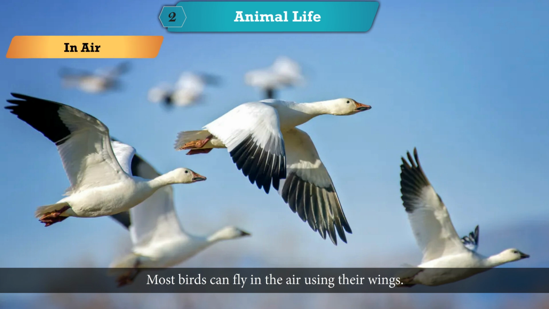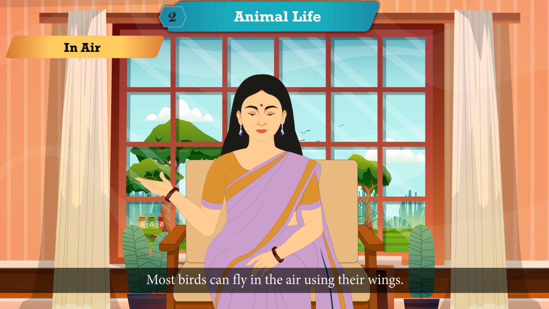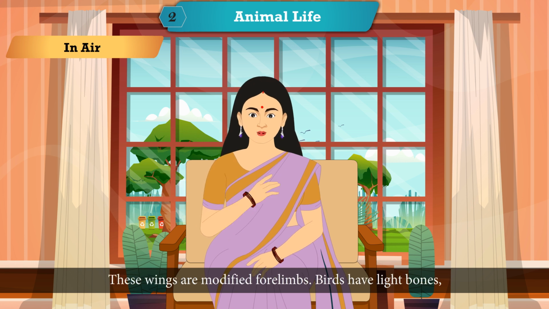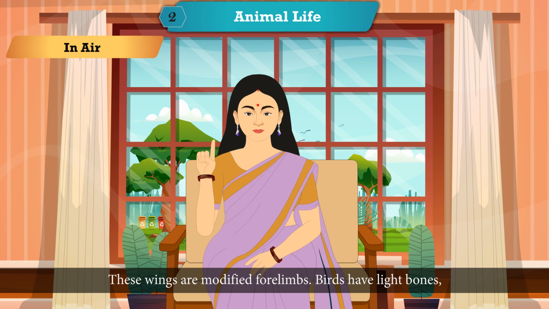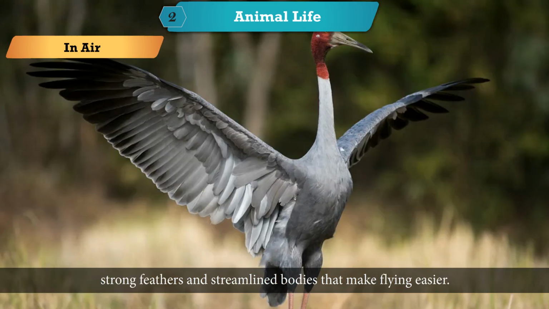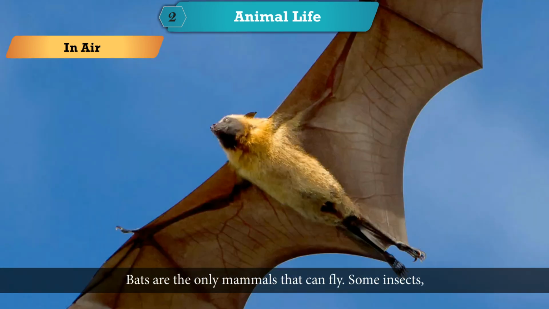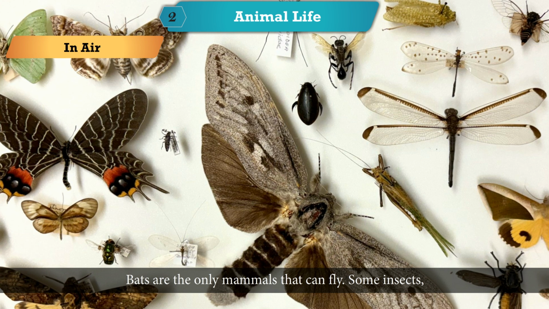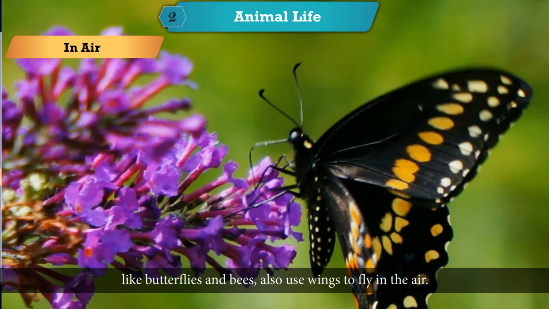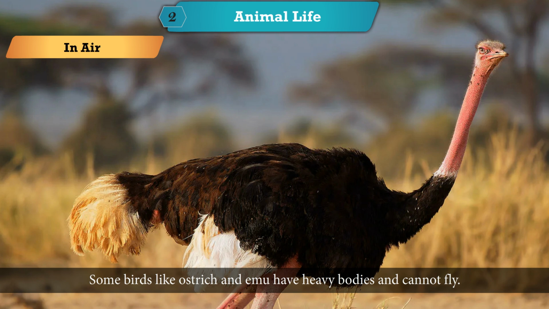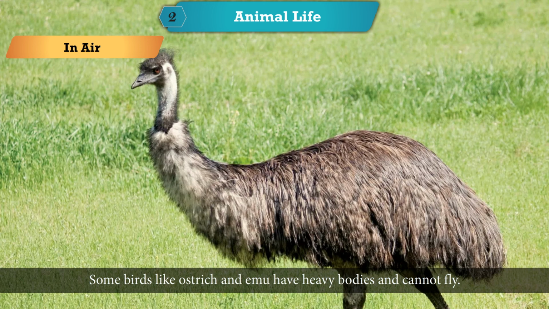In air, most birds can fly using their wings. These wings are modified forelimbs. Birds have light bones, strong feathers, and streamlined bodies that make flying easier. Bats are the only mammals that can fly. Some insects, like butterflies and bees, also use wings to fly in the air. Some birds, like ostrich and emu, have heavy bodies and cannot fly.